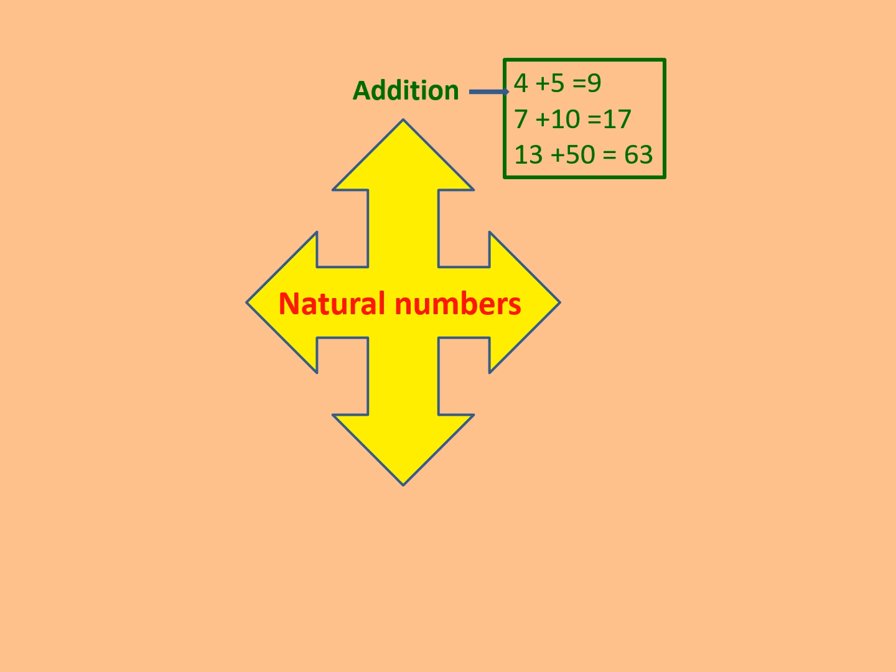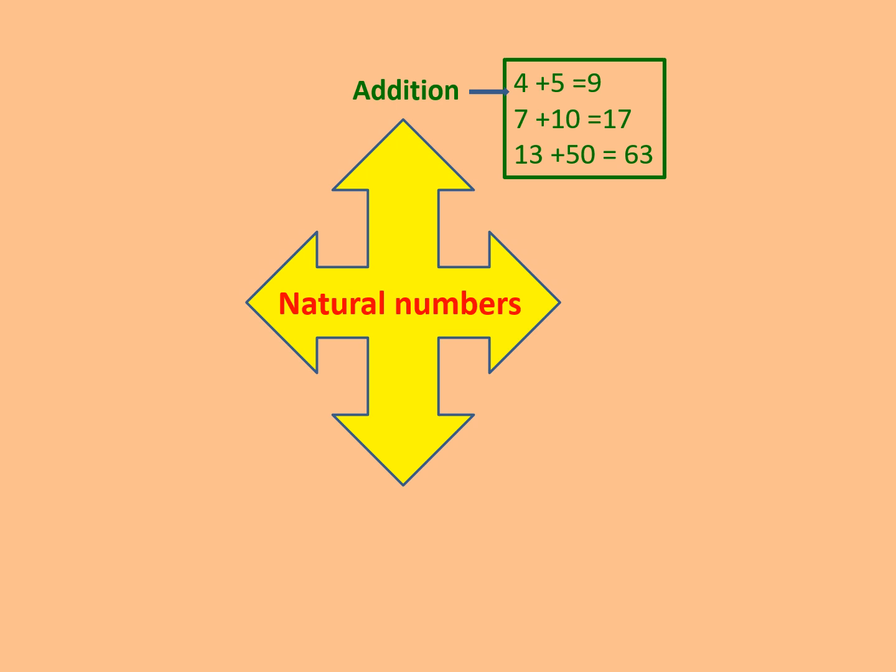Whenever we take any two natural numbers, let us take for example 10 and 20. I add them, it becomes 30. Is 30 a natural number? Yes. Similarly, I have given you examples here. 4 and 5, when I add them, I get 9. Is that a natural number?